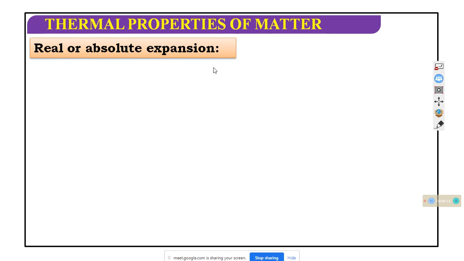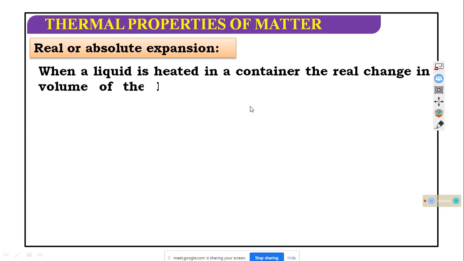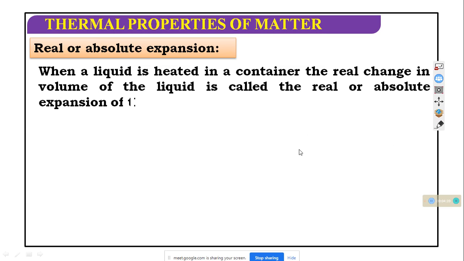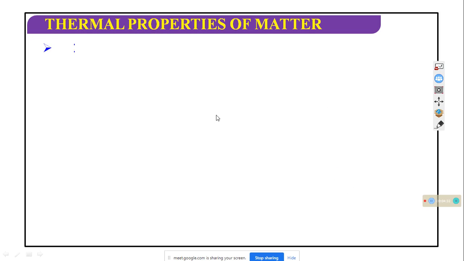Then real and absolute expansion: when a liquid is heated in a container, the real change in volume of the liquid is called the real and absolute expansion of the liquid.